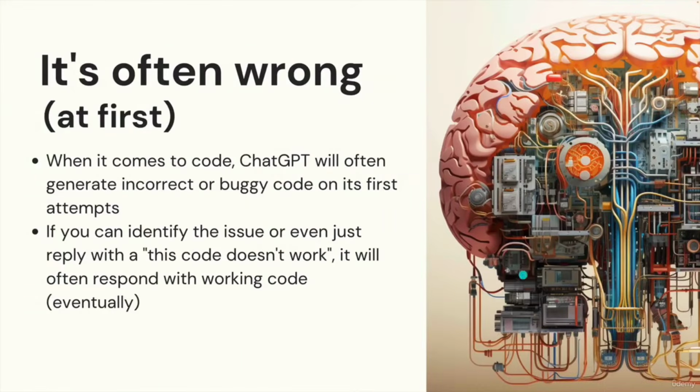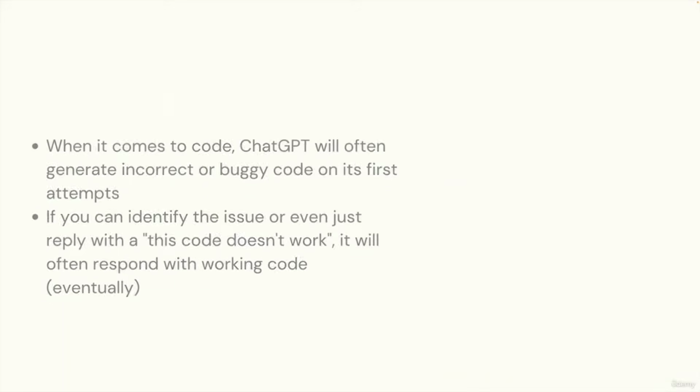It was stuttering. The image wouldn't move. And then I identified the issue and I told it, hey, it's not working. There's a bug and it's just stuttering on the screen, and it immediately fixed it. So I'll show that as a separate video, but just to give you a heads up, it often is wrong, which is not the end of the world if you are aware that it's often wrong, because it is pretty good at fixing code that it writes, especially if you can identify why something doesn't work.